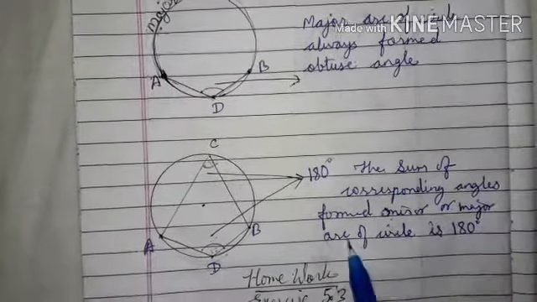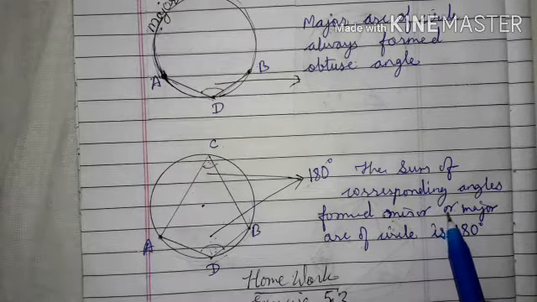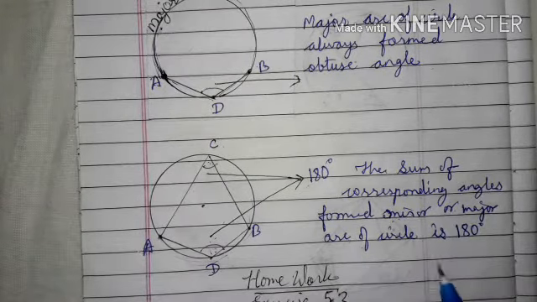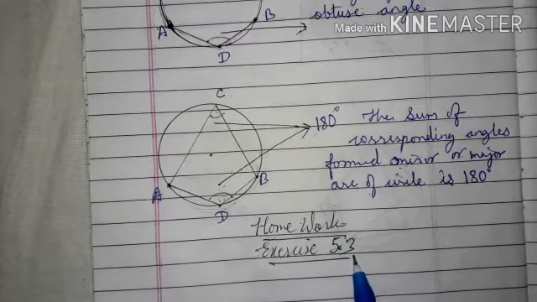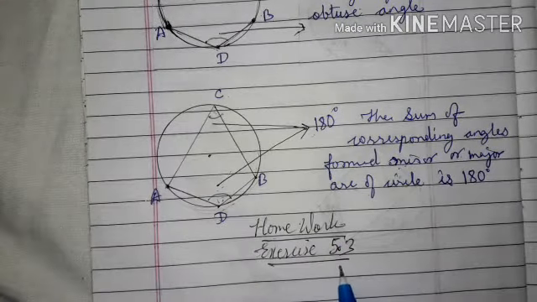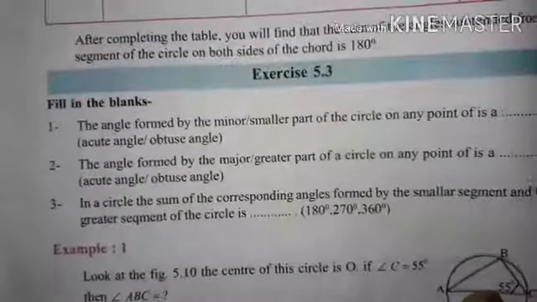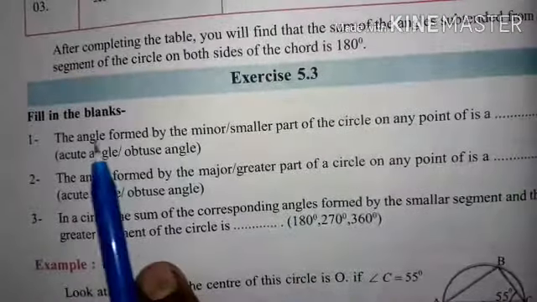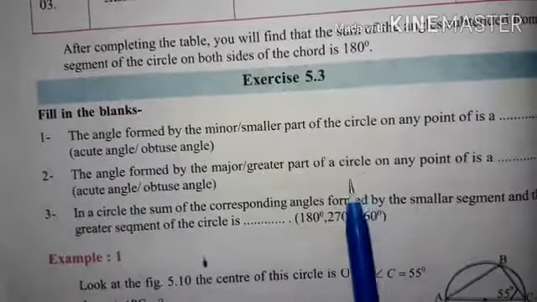Here, in place of minor or major arc, we can also write smaller segment or greater segment of the circle, the sum is 180 degrees. So your homework is exercise 5.3, which is fill in the blanks related to this concept. You have to fill in the blanks. Options are also given. This is your homework.